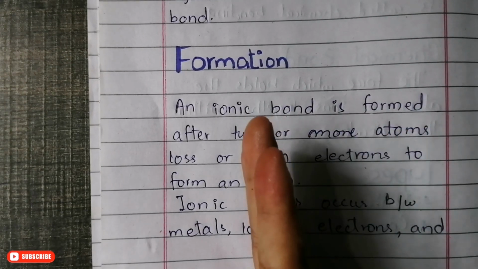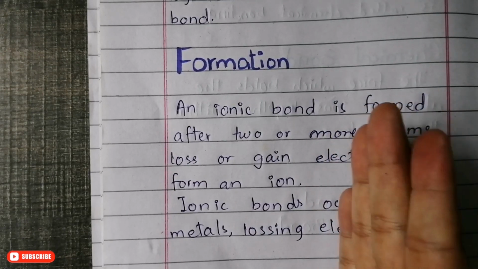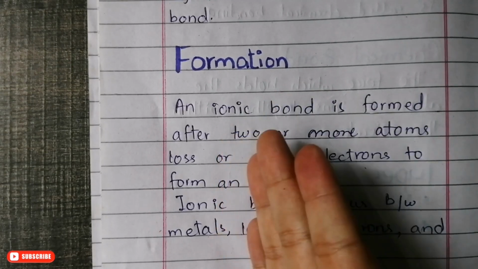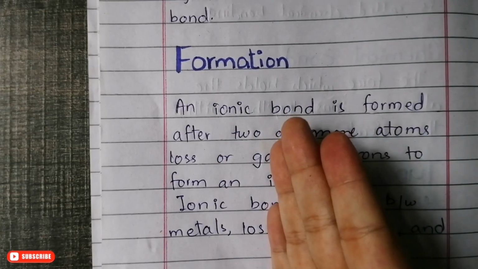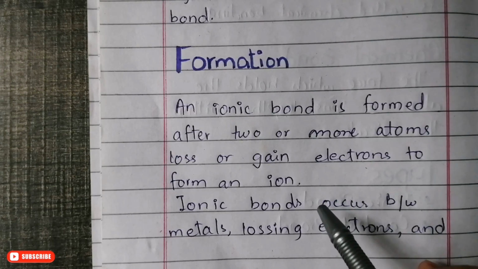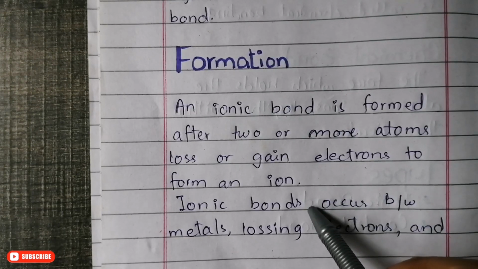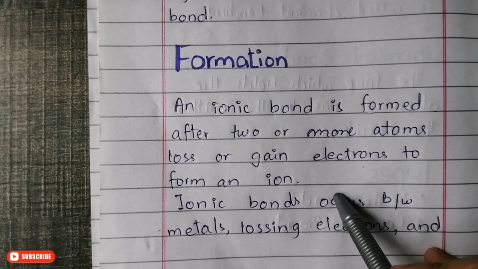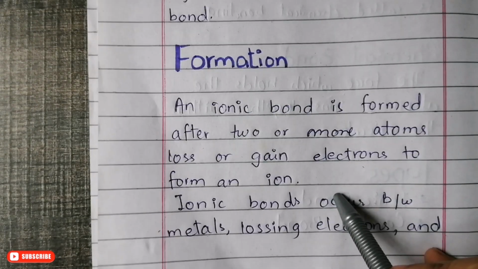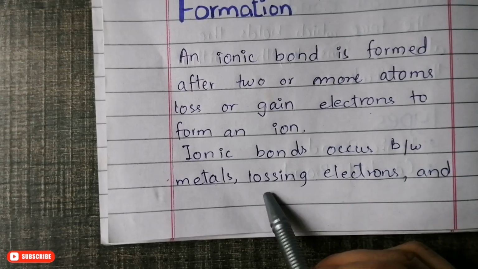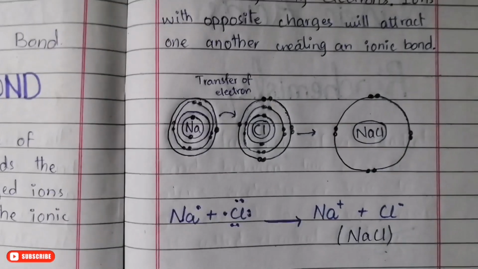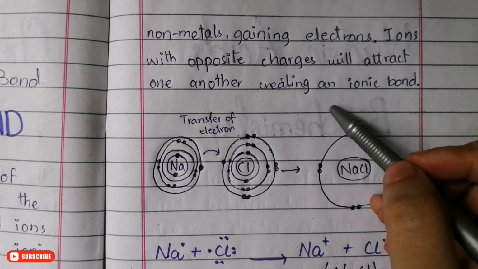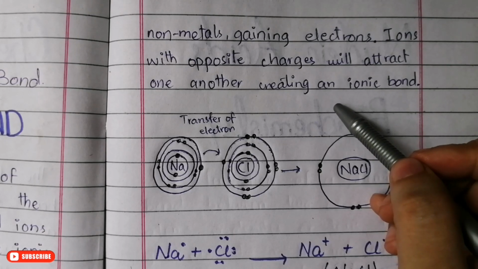One atom completely loses its electron to another atom, so that it fulfills its octet and completes its shell, because we know that every atom tries to be stable, and atoms are unstable when their valence shell does not complete the octet. So in order to be stable they try to lose or gain electrons, whichever suits them. Ionic bonds occur between metals losing electrons and non-metals gaining electrons. As I have said already, one atom loses its electron to become stable and the other atom gains an electron to be stable.